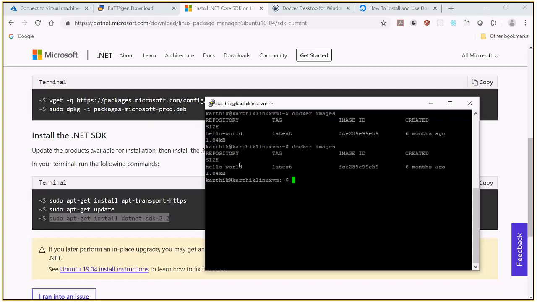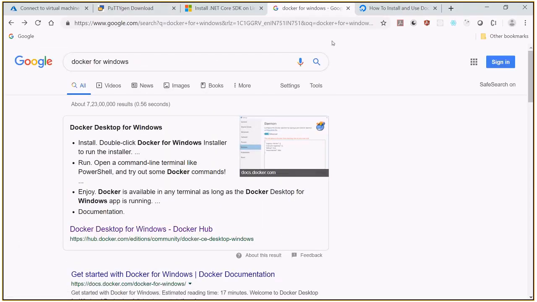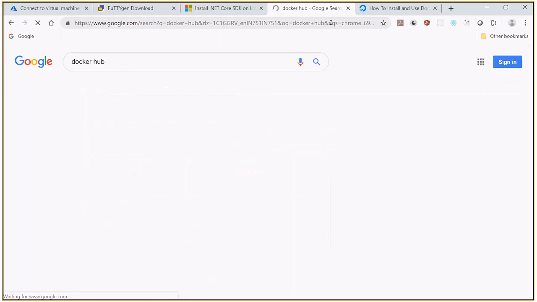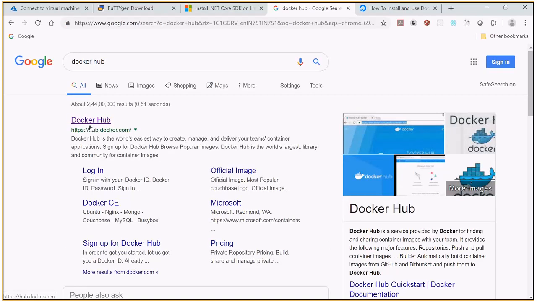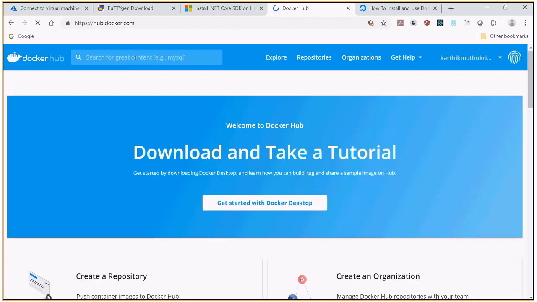It needs to be clearly specified. For example, I'll just go to my Docker Hub. I'm just picking up Ubuntu MySQL.